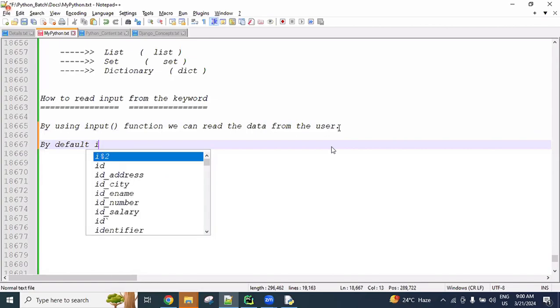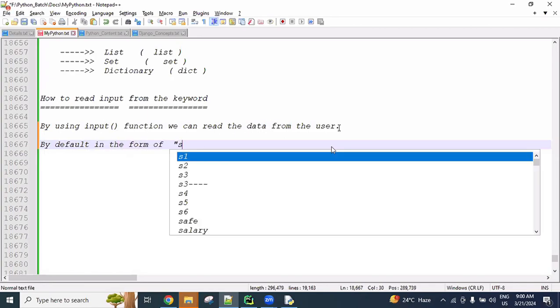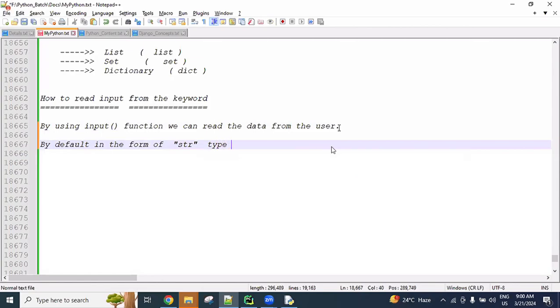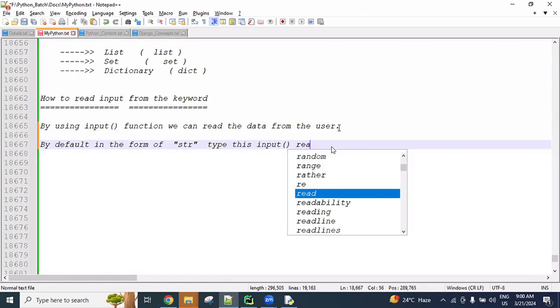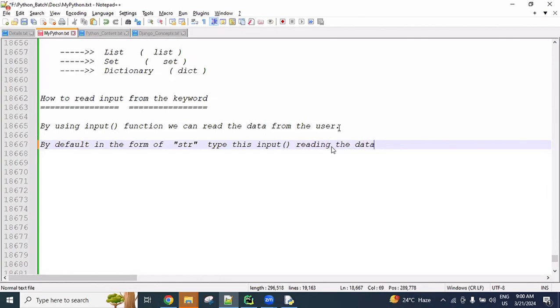By default, the input function reads the data in the form of str type. Str means string type. Even though we are entering numbers, it is considering them as strings only. Okay, so remember these two points.